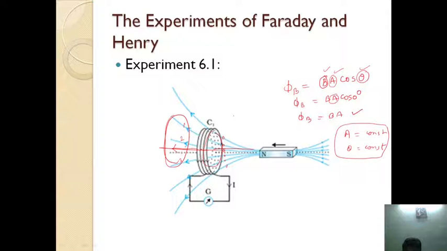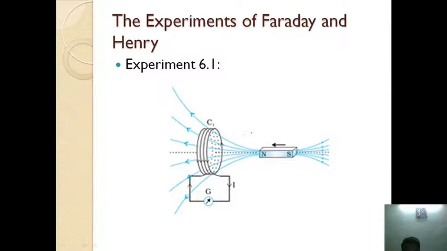When the coil moves towards the bar magnet, flux increases. For example, we have 2 more magnetic field lines here, but not represented in the figure. When the coil is very close to the bar magnet, these additional lines are also passing through it. 1, 2, 3, 4, 5, 6, 7, 8, 9.